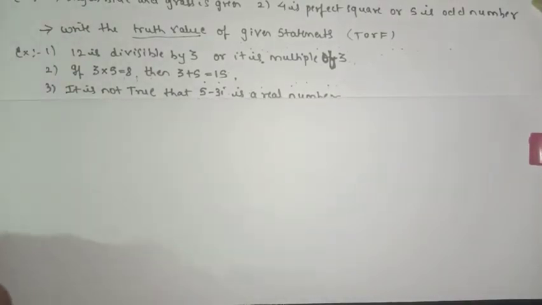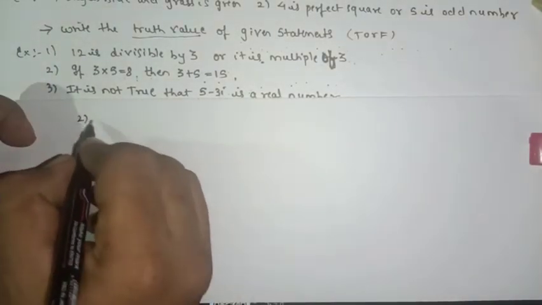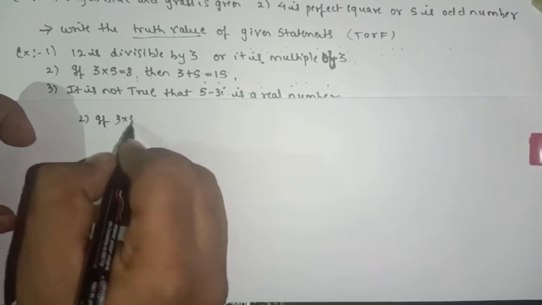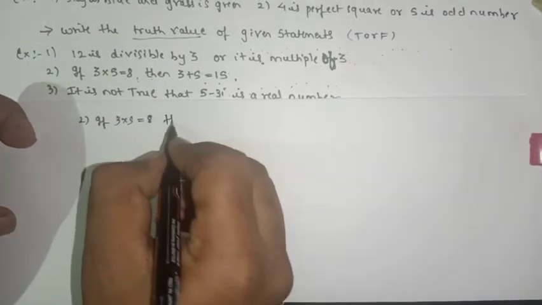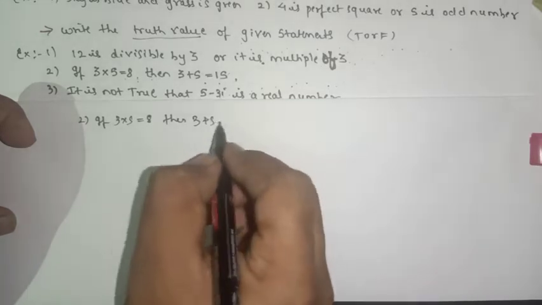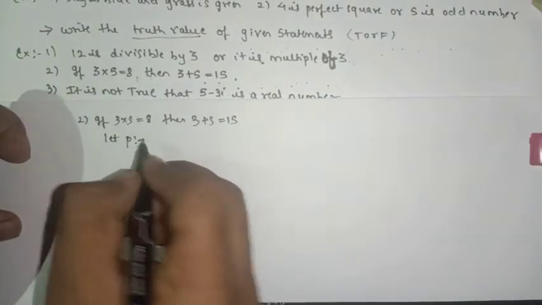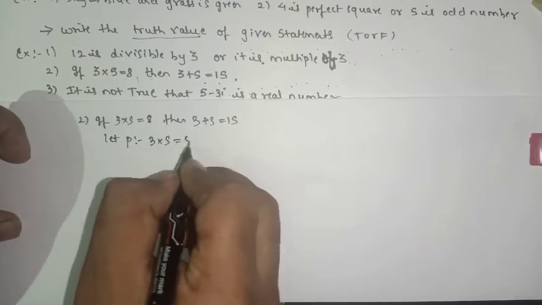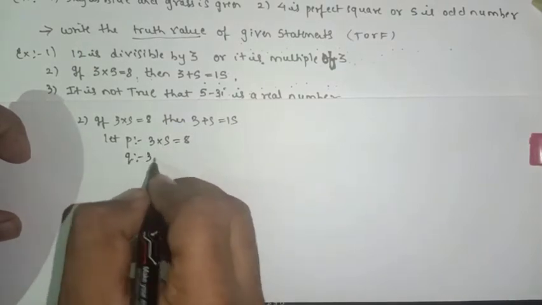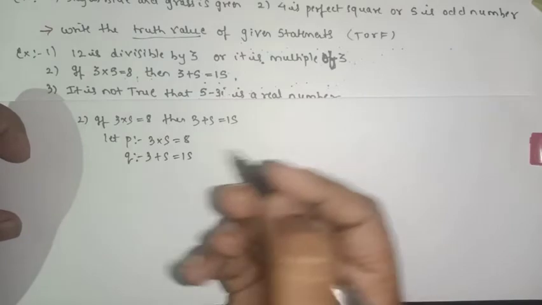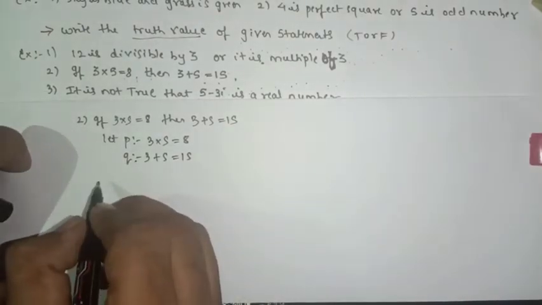So now we'll try the second one. What is the second one here? It is: if 3 into 5 equals 8, then 3 plus 5 equals 15. So first we'll start with: let P be 3 into 5 equals 8, Q be 3 plus 5 equals 15. So the next step is what?